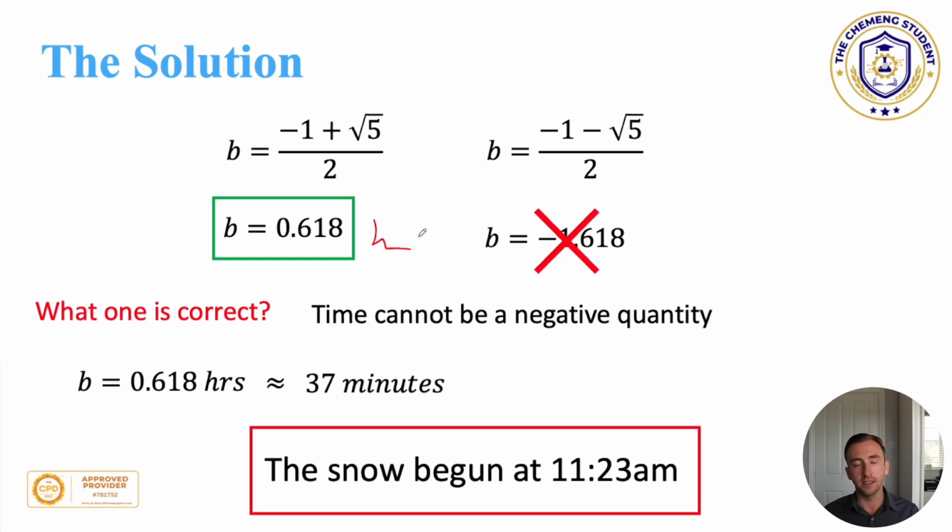Now comment your answer if you got 11:23 a.m., or if you didn't, comment what you got. Because to start with, I had some very strange answers, I'm not going to lie. But you can hopefully see and appreciate just how elegant this solution really is. I thoroughly enjoyed solving this. Even though it caused me a lot of headaches, I still really enjoyed it.